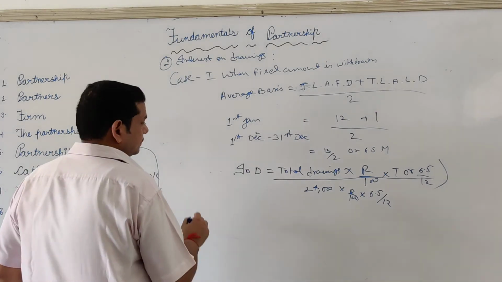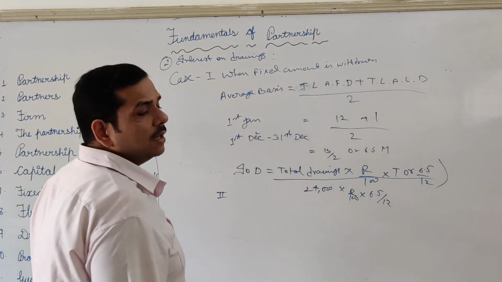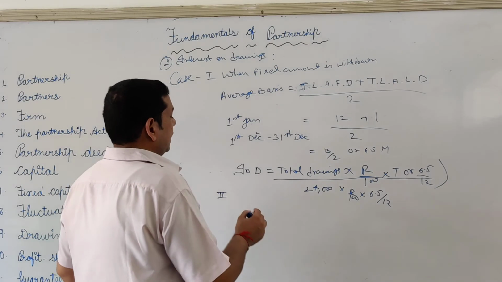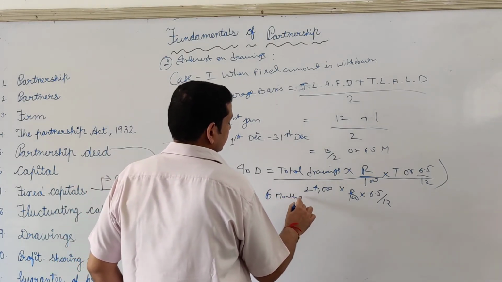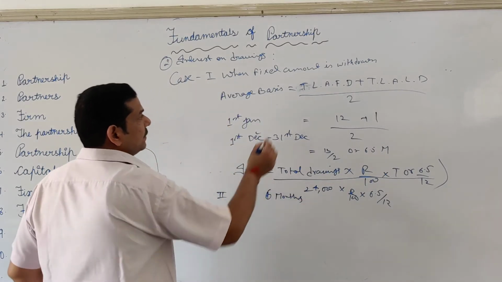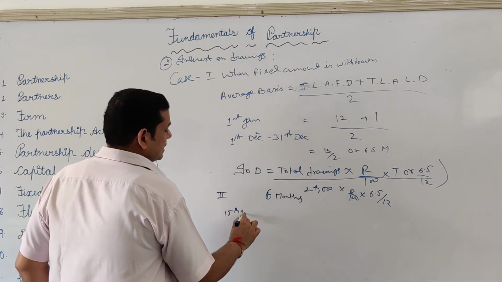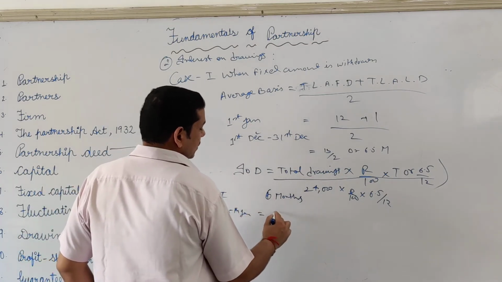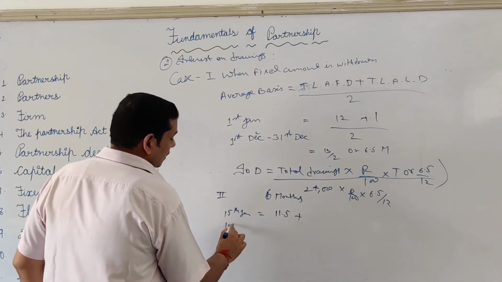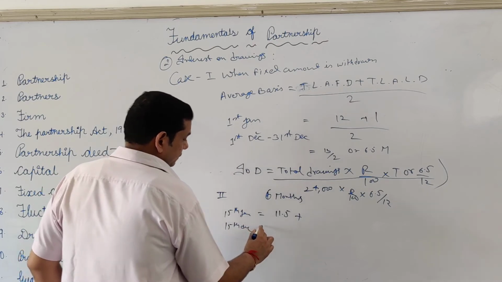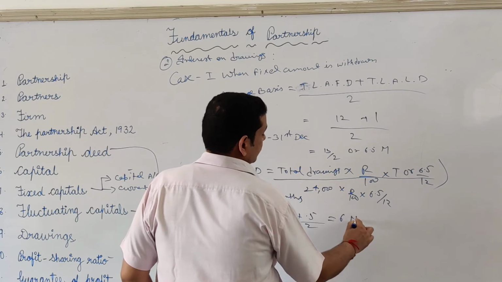Now second case: when a fixed amount is withdrawn in the middle of every month, interest is payable for 6 months. Again we will see time left after first drawing. The first drawing will be on 15th January, so time left after first drawing is 11.5. Time left after last drawing, on 15th December, will be 0.5. Again divided by 2, it will come to 6 months.